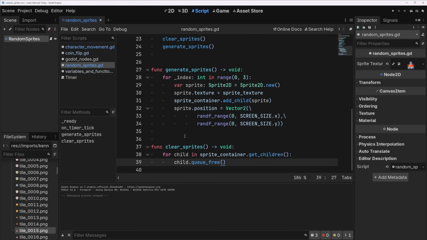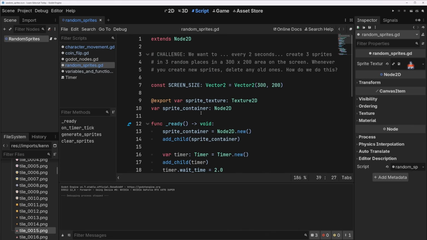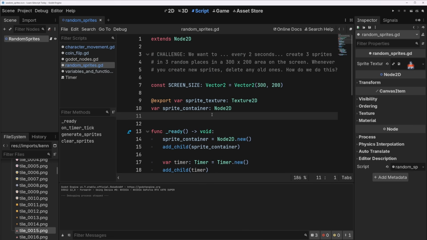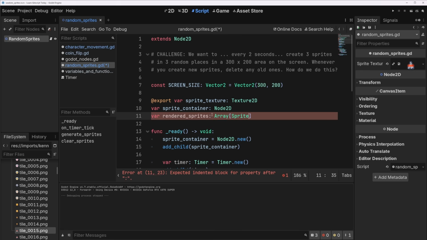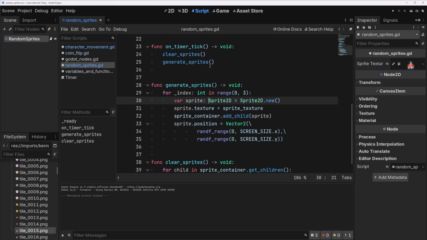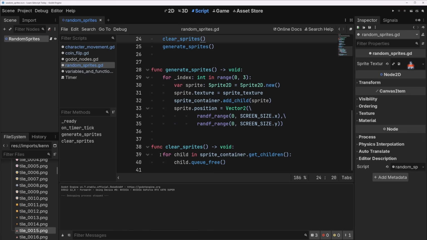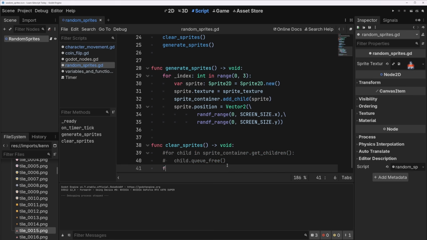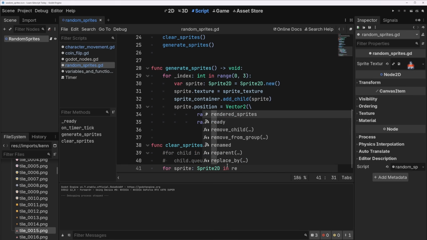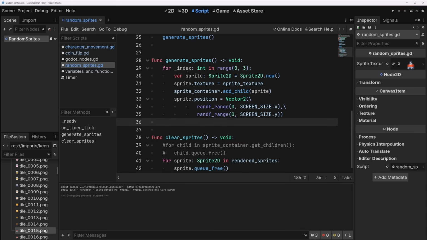Okay, and then another way you can do it is just actually keep track of these sprites as they are added. So I'm going to try that too. I'll leave sprite container because it doesn't really matter. We'll say var rendered sprites. That's going to be an array of sprite2d. And then up here in clear sprites, we'll remove this code and we'll say for sprite2d in rendered sprites, sprite.queueFree.